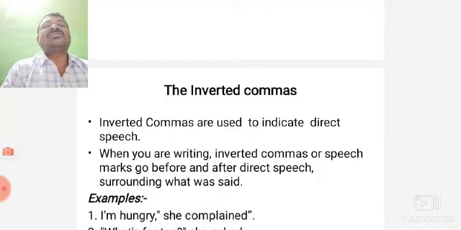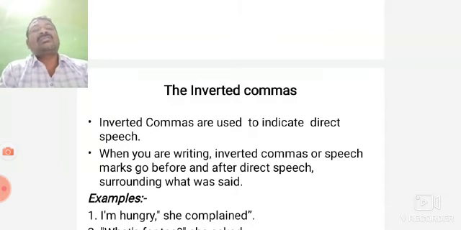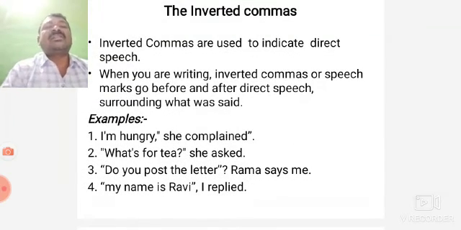Inverted commas. Where are we going to use inverted commas? Inverted commas are used in direct speech. When you are writing, inverted commas or speech marks go before and after the direct speech, surrounding what was said. Here, I am hungry, she complained. This is the direct speech. He said, comma, I am unwell.